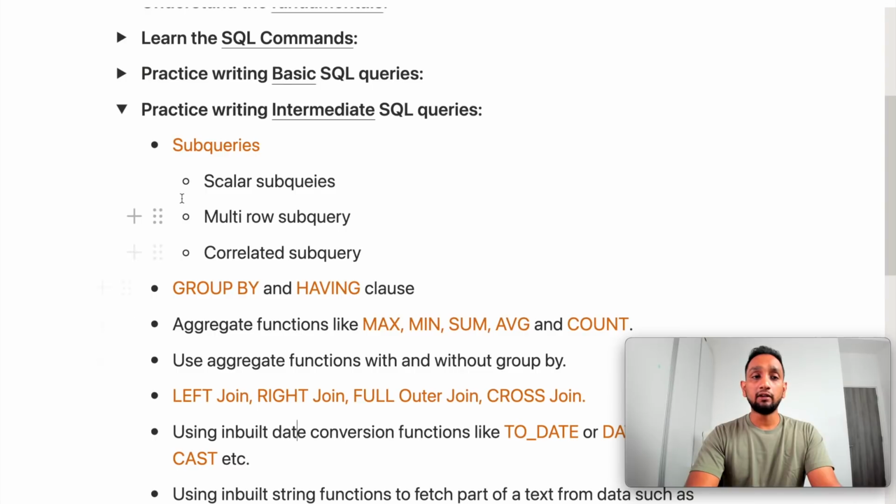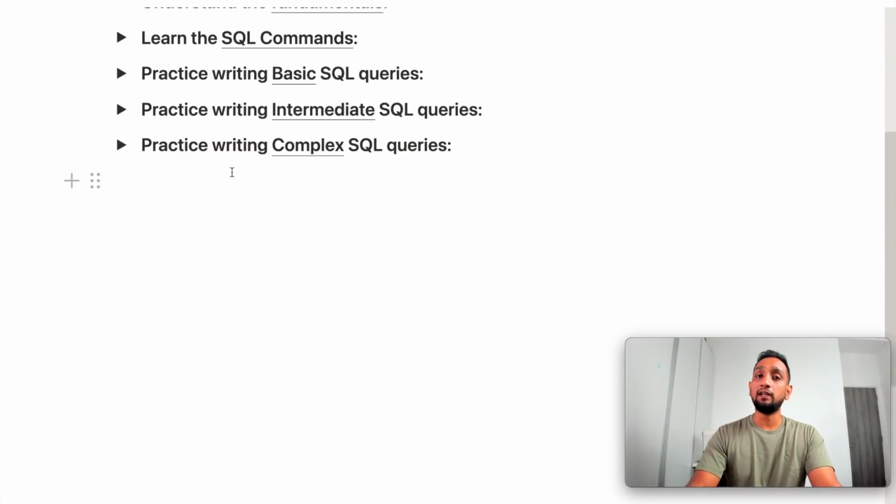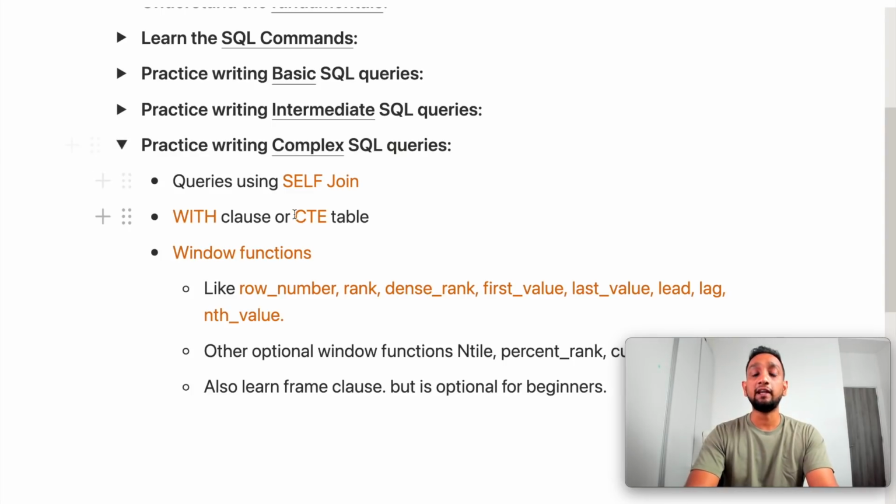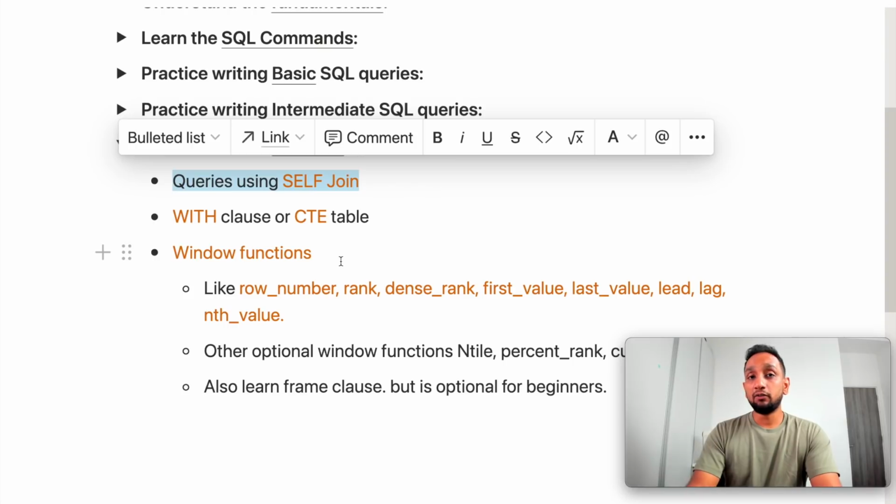Right? So once you are done with these concepts, the last thing that you will need to focus on is certain advanced concepts to write complex SQL queries. As part of this, I have mainly put the self join. Now, self join is also a type of join, but it is slightly different from any other type of join. And self join is very, very useful in many cases when you think that you are not able to solve a problem, you can then solve that problem just by using self join. There are certain scenarios where a problem can be easily solved by using self join. So definitely understand what a self join is. If you want to solve complex SQL queries, then you should be comfortable with self join.